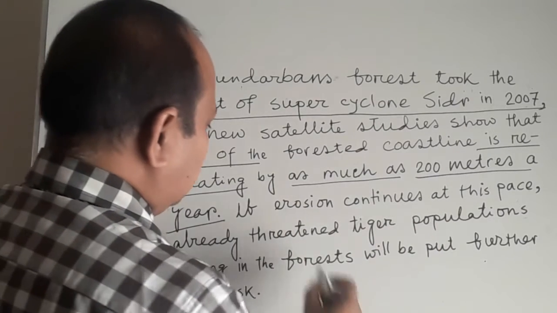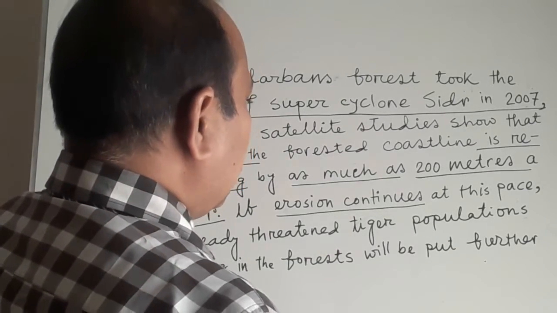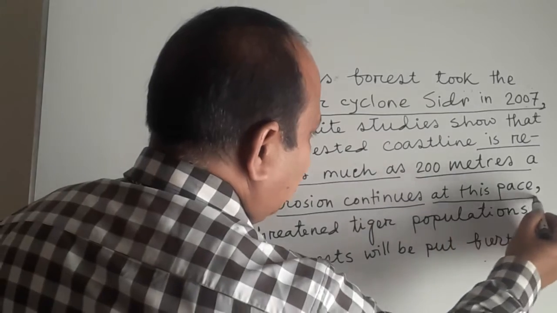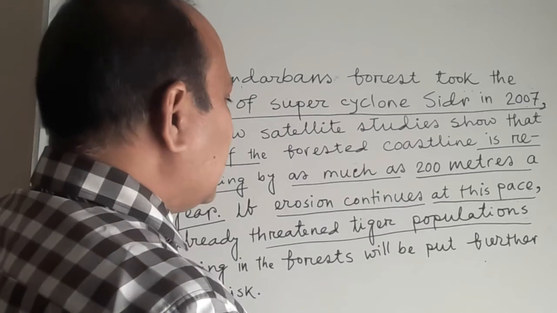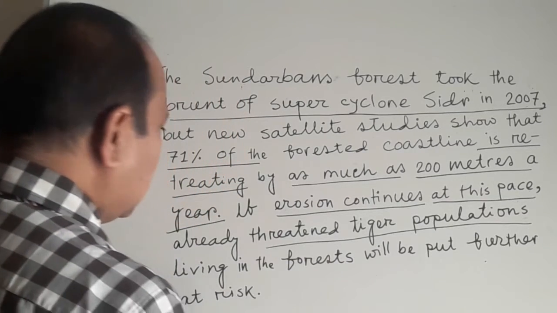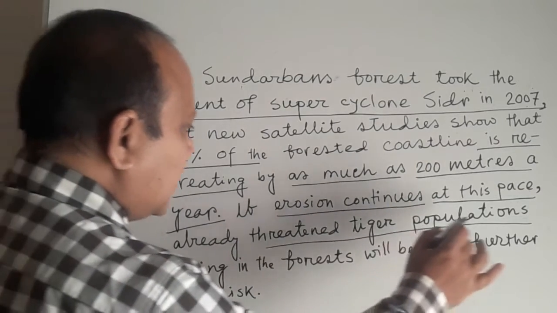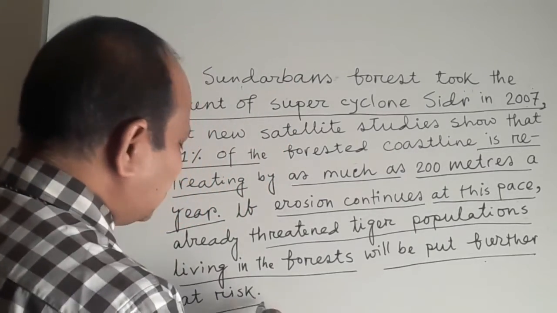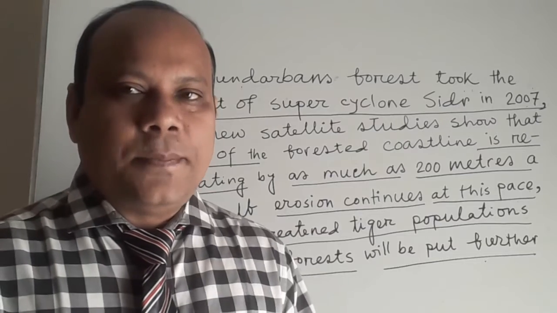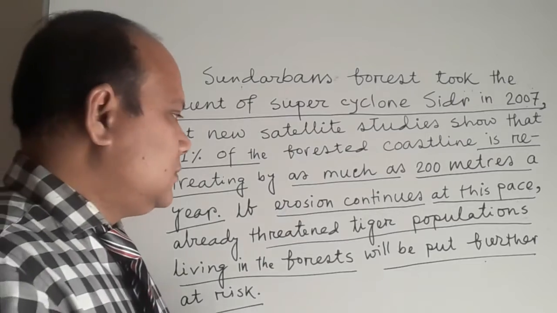If erosion continues, that is, if this happens continuously at this pace and with this speed, already threatened tiger populations, so tigers are already threatened and endangered, what would be their future? So already threatened tiger populations living in the forest will be further at risk. They will vanish or they will totally disappear from this biodiverse area, my dear students.